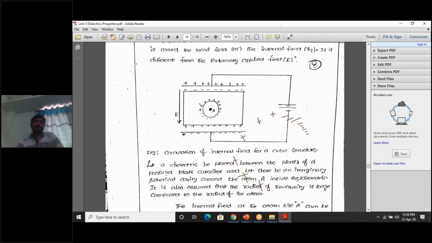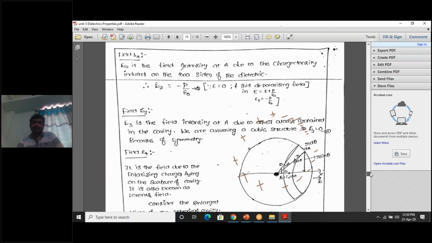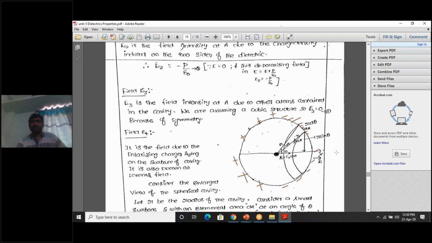Positive charges on one side of the spherical cavity and negative charges on the other side. Here you see, the same I represented. Negative charges are on one side of the spherical cavity, positive charges on the other side.